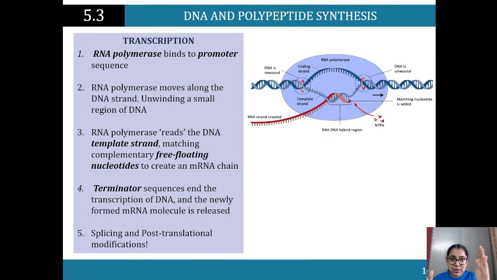The promoter sequence is where it starts and the terminator sequence is where it ends. Just that part from the promoter sequence to the terminator sequence, where we've got the coding region of the DNA that's going to code for proteins. That's all we need. So that's the promoter sequence where it starts off, and terminator sequence where it ends up.